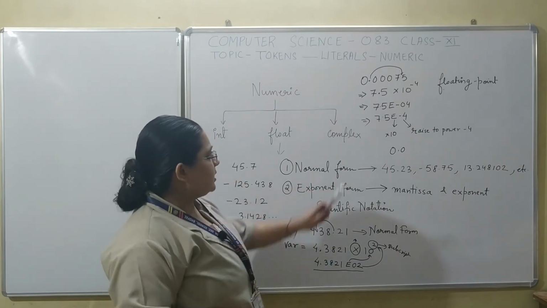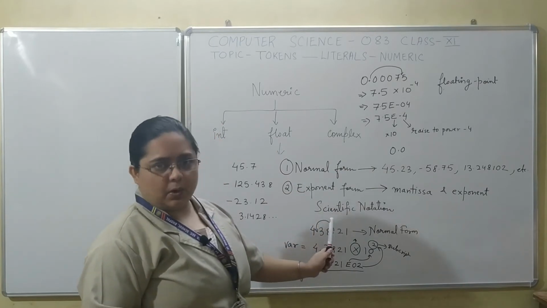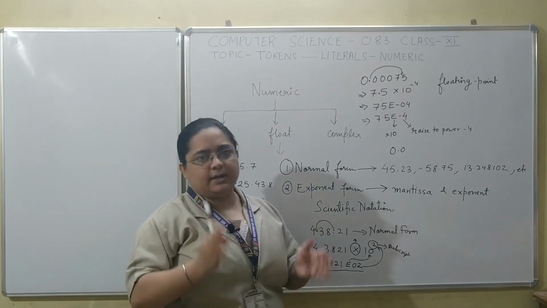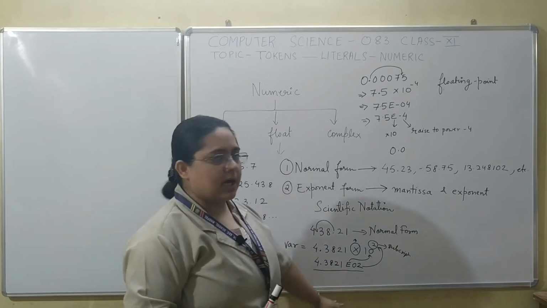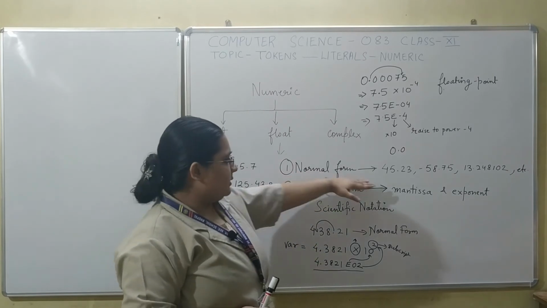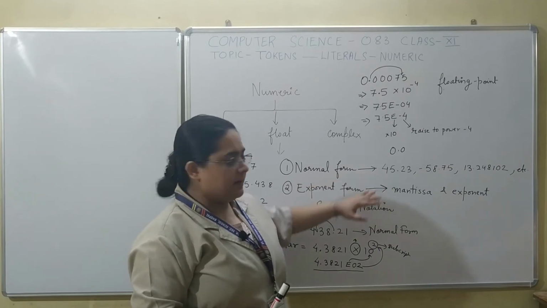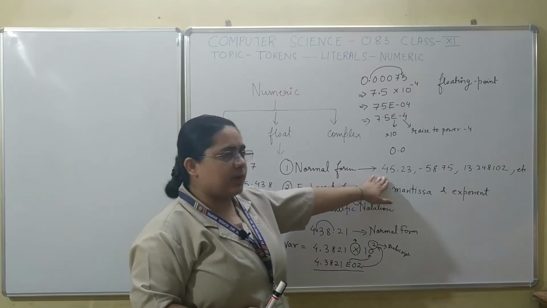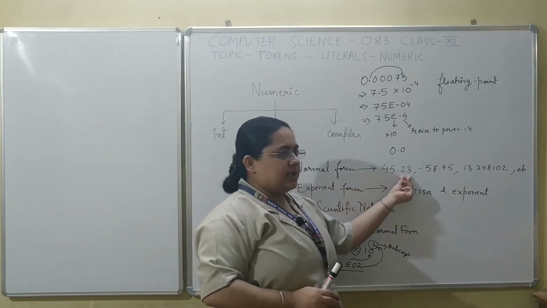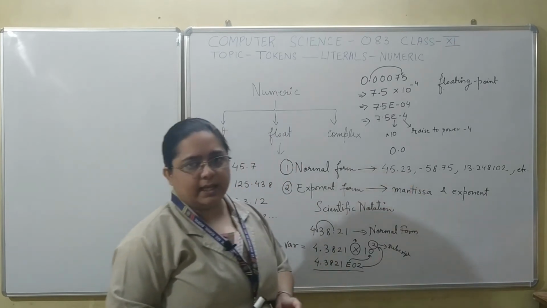Just a word of caution, try to avoid the exponent or scientific notation form, because most of our values, especially at your level, you won't find values which are very large. Hence, you should try to keep the values in the normal form only as far as possible, because in that way the data is well readable also, and always try to keep the number of digits of precision to 2 places after the decimal, not more than that.